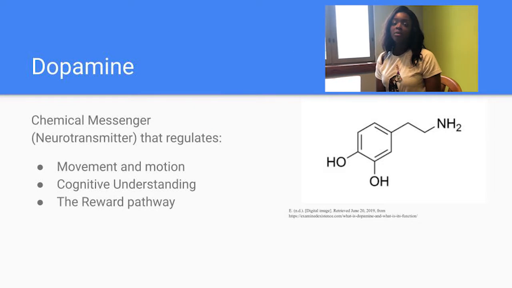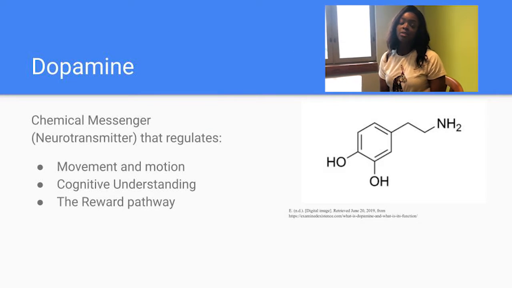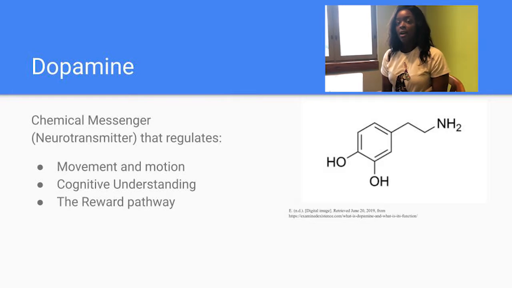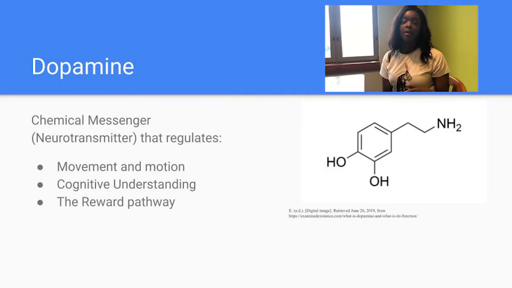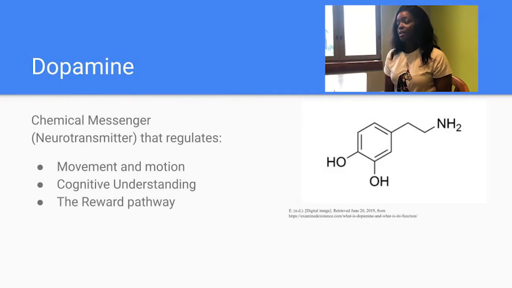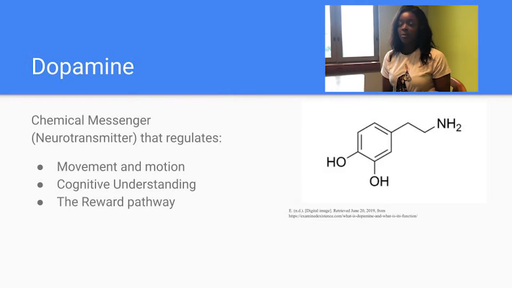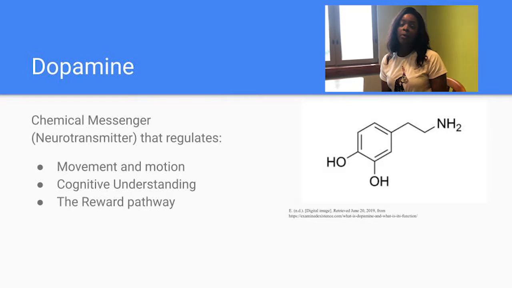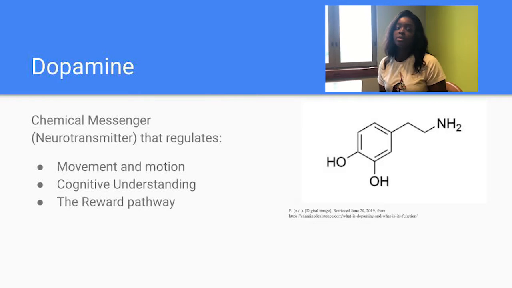Dopamine is a chemical messenger in the brain that is also known as a neurotransmitter that sends chemicals that regulate the body's movement and motion, the cognitive understanding of the human body, so how you interpret things and how you learn. But most importantly, when dealing with opioids, it focuses on the reward system of the body and the sense of relief when you ingest an opioid.